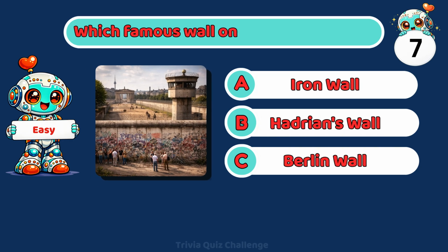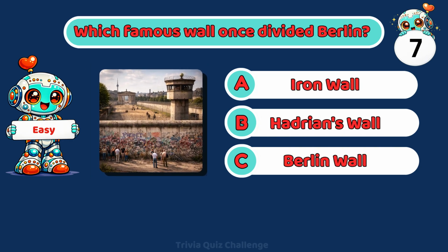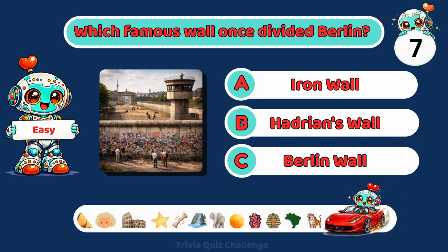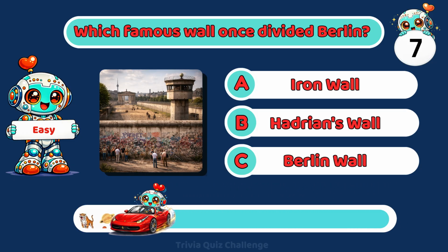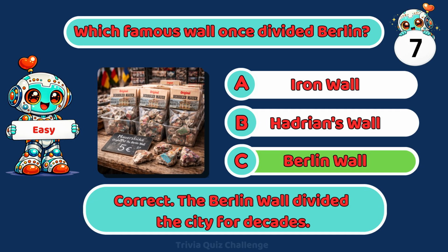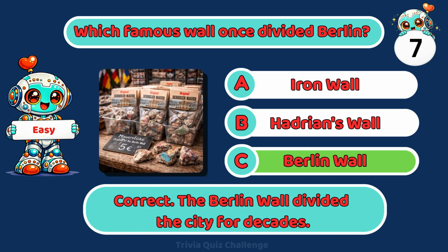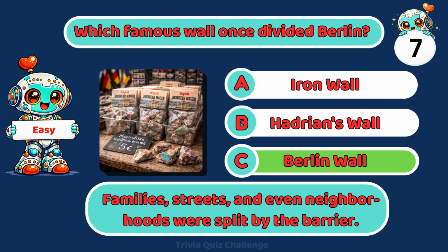Which famous wall once divided Berlin? A. Iron Wall. B. Hadrian's Wall. C. Berlin Wall. Correct. The Berlin Wall divided the city for decades. Families, streets, and even neighborhoods were split by the barrier.